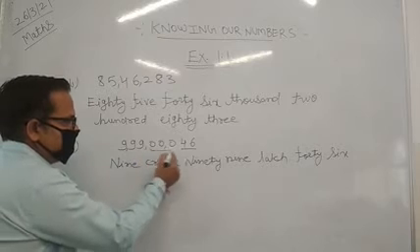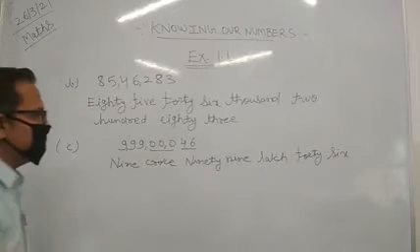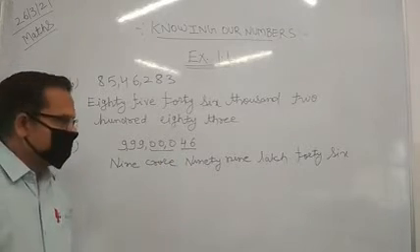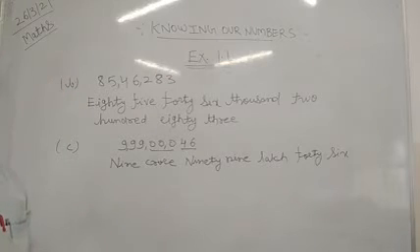We just left these 3 zeros. We have not written them. Why? Because we do not count them when we write. Okay, so in that way we can write the numeral into word form.